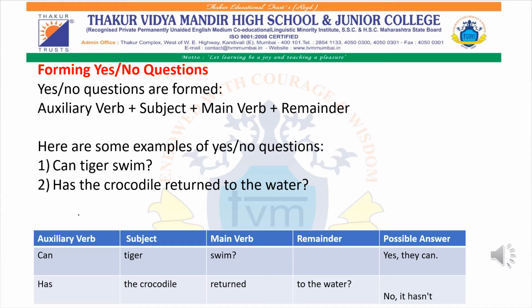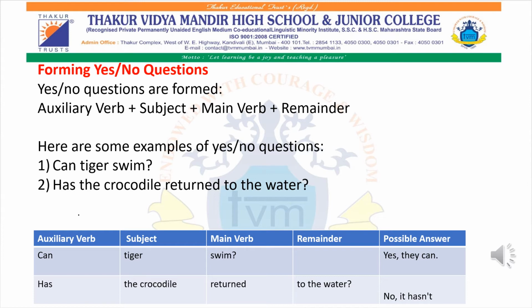In the second question, has the crocodile returned to the water? Over here, has is the auxiliary verb. The crocodile is the subject. Returned is the main verb. To the water is the remainder. Once you are done with the main verb, the rest remaining is the remainder. And the possible answer can be no, it has not.